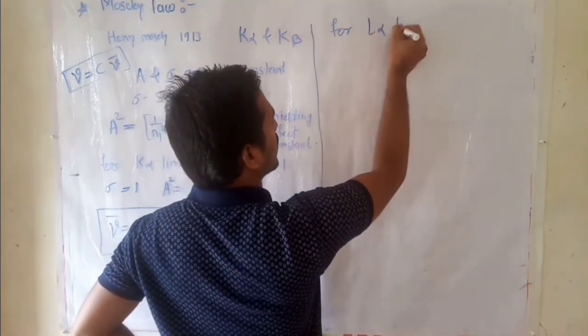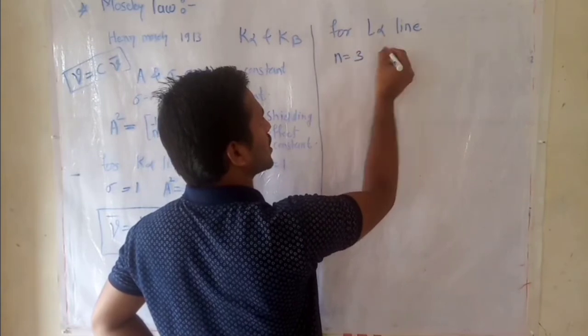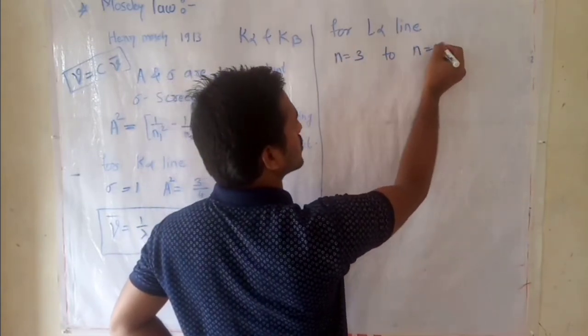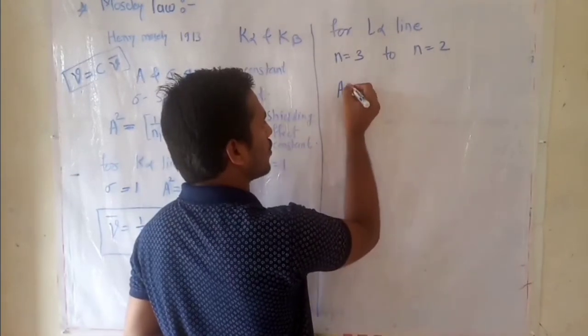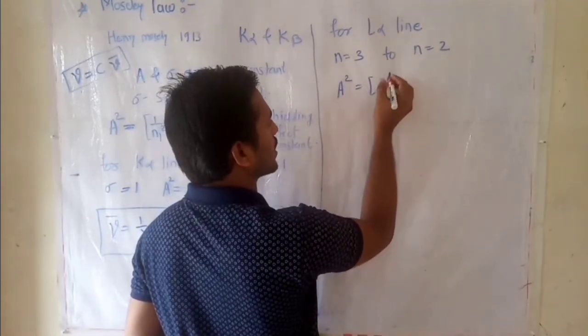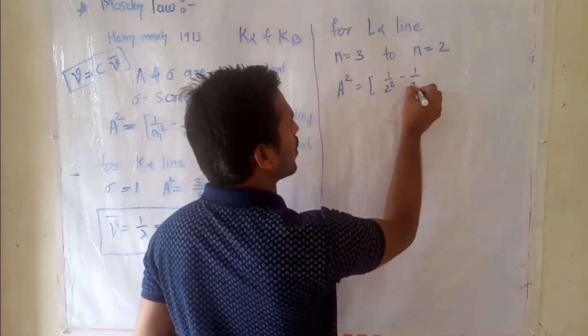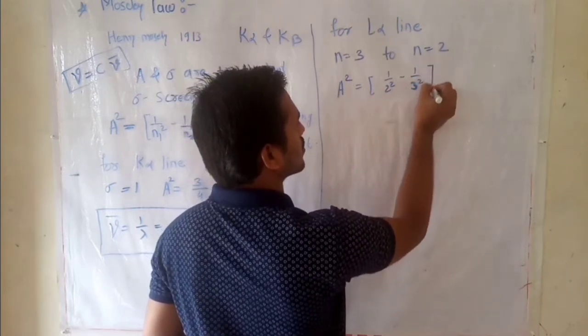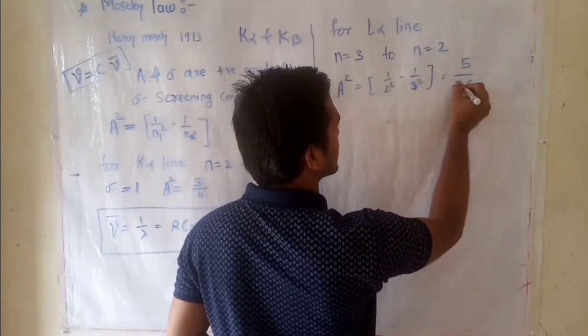For the L alpha line, there is a transition from n equals 3 to n equals 2. Therefore the value of A square can be taken as 1 upon 2 square minus 1 upon 3 square, equal to 5 by 36.